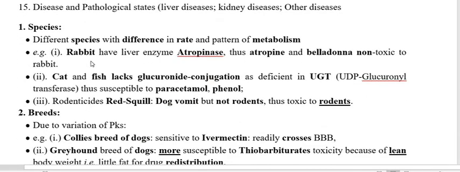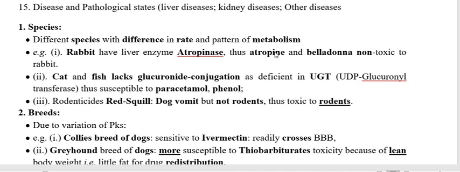Now we have to discuss the factors related to the host one by one, and the first one is the species. Take the example of cat and fish. Why is there species variation? Because of the variation of metabolism. Why is metabolism so varied? Because of the variation of the metabolizing enzyme, that is cytochrome P450.